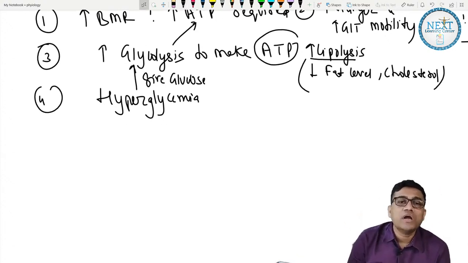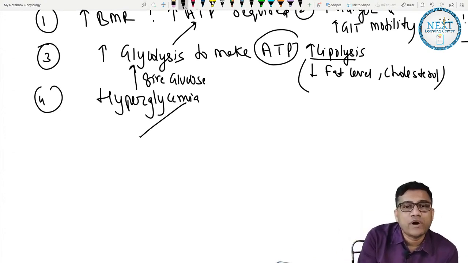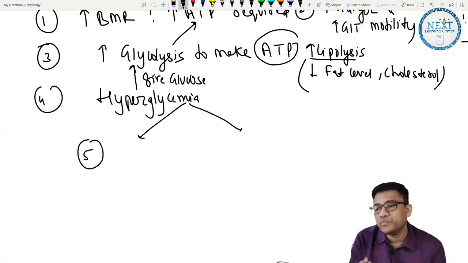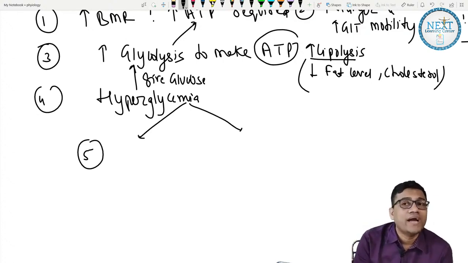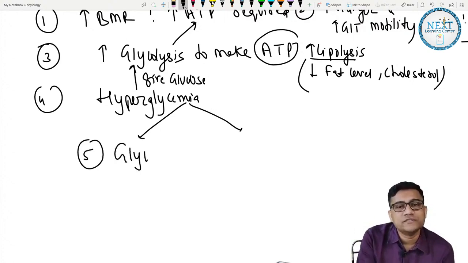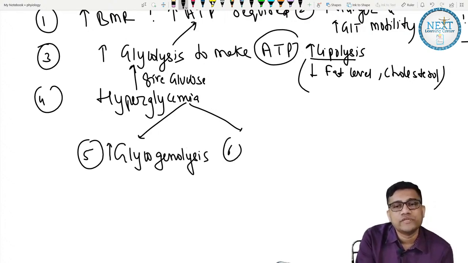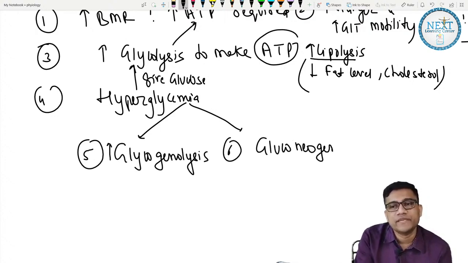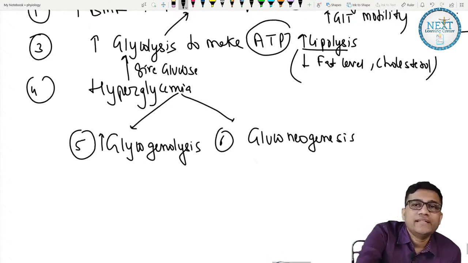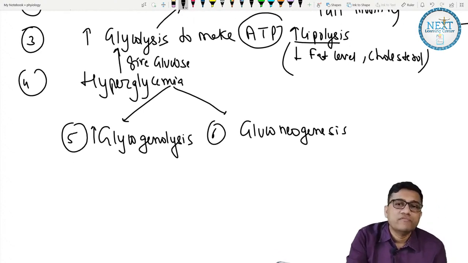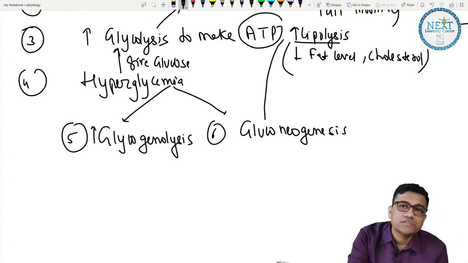Okay, now for hyperglycemia, what you need to do, I discussed it already. You need to break the lipids and the sugars. Okay, sorry. So what do you do? Glycogenolysis and gluconeogenesis, which I discussed in the beginning itself. And this gluconeogenesis will obviously cause lipolysis.